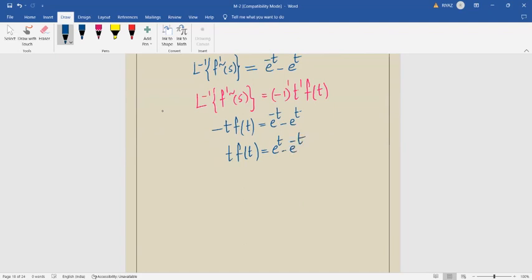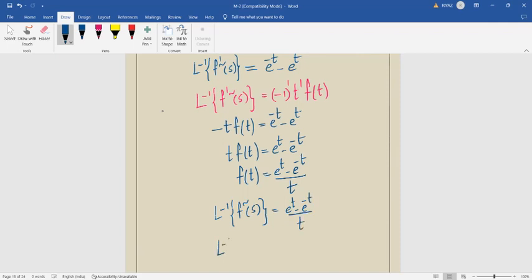Then dividing t on both sides, f of t is equal to e⁺t minus e⁻t whole divided by t. ठीक है? But f of t is nothing but, by definition of Laplace inverse transform, f of t value is Laplace inverse of f bar of s, which is equal to e⁺t minus e⁻t by t.